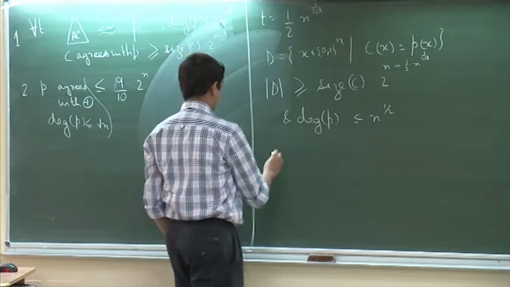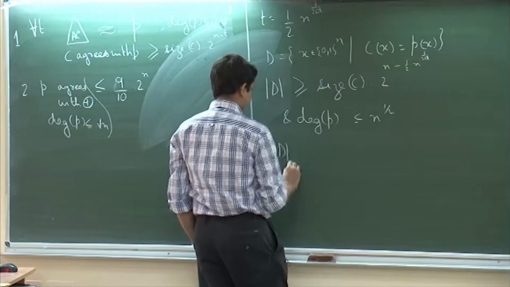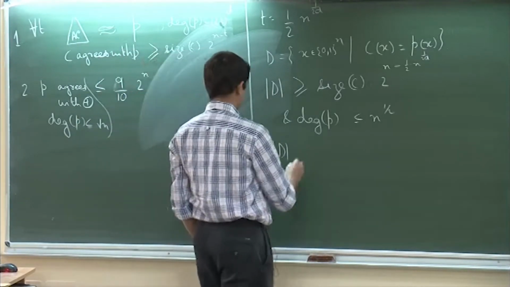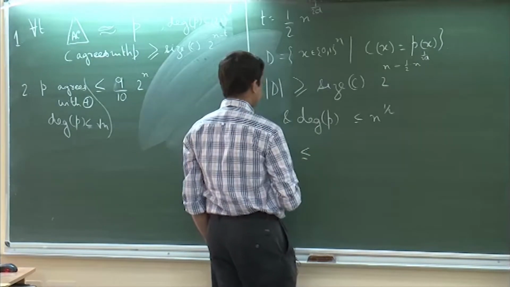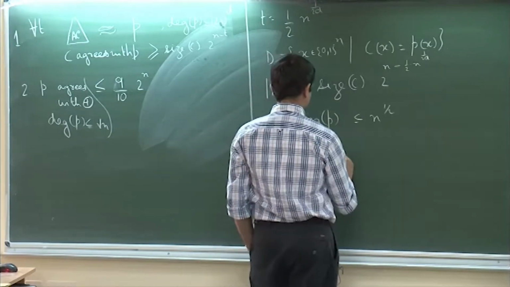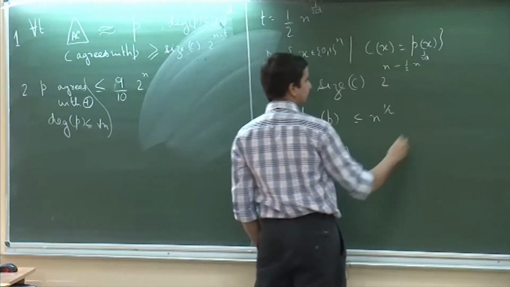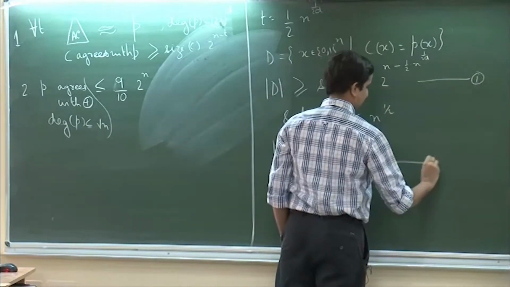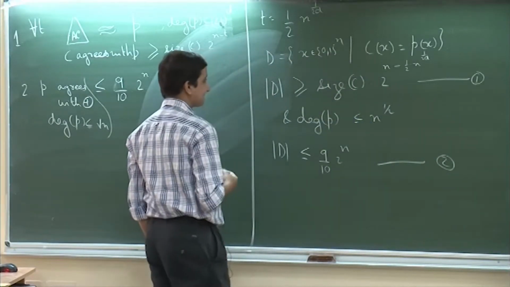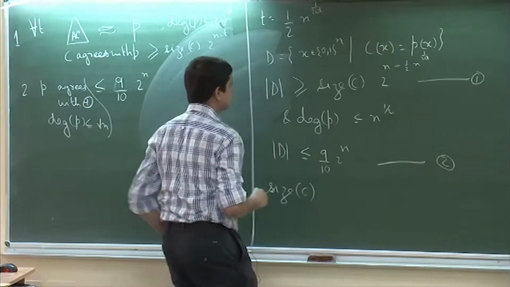And from lemma 2, what we have is that if we do have such a thing, this is less than or equal to 9/10 of 2 to the power n. So, if we just combine these two equations, what we get is size of C.